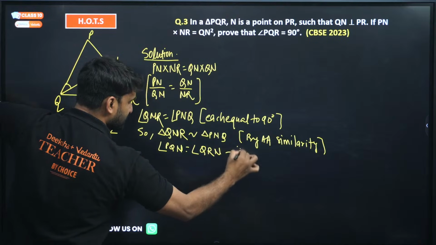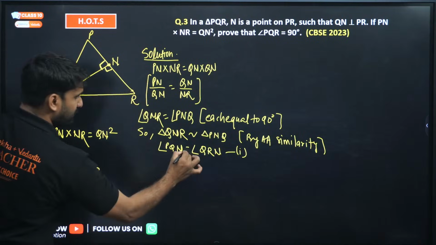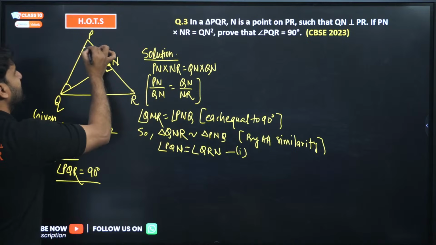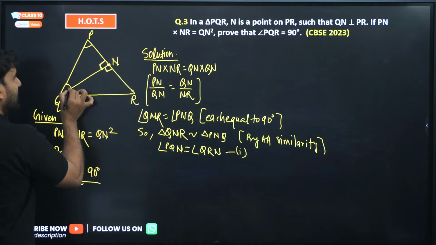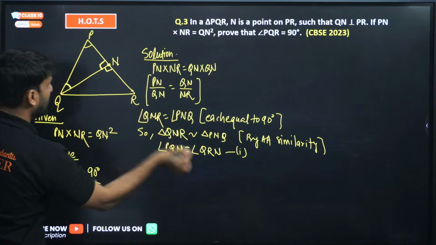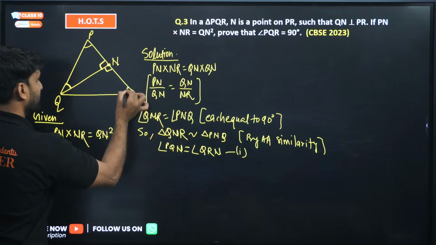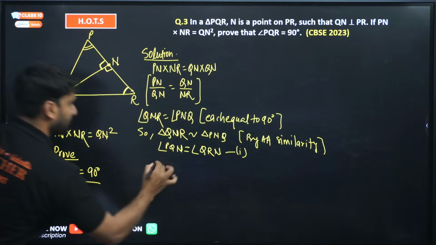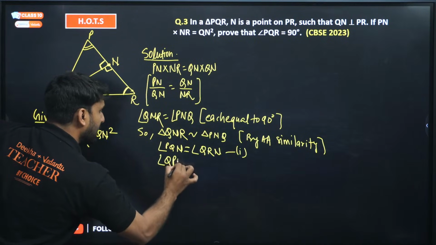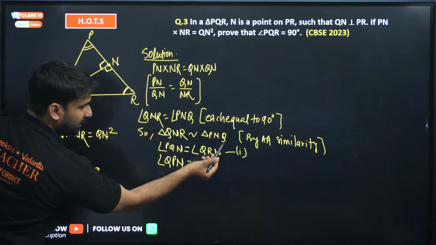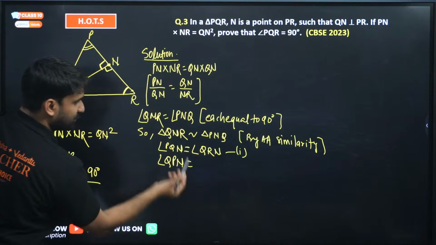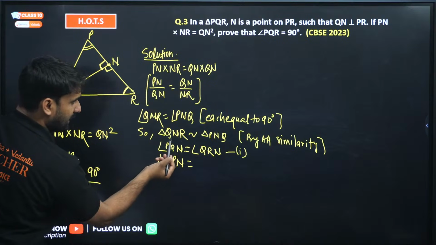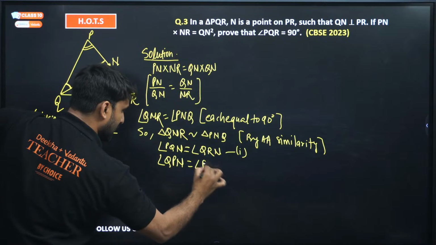And again, if you want to take this angle in this triangle, which angle is equal to QRN? Where is QRN? This. And if you want to take angle QPN, where is QPN? So this will be angle RQN.